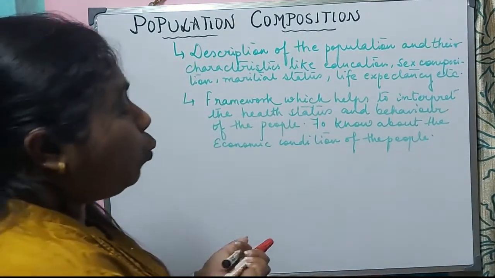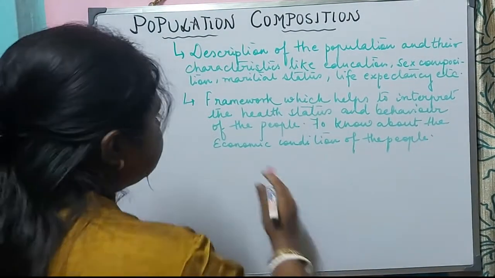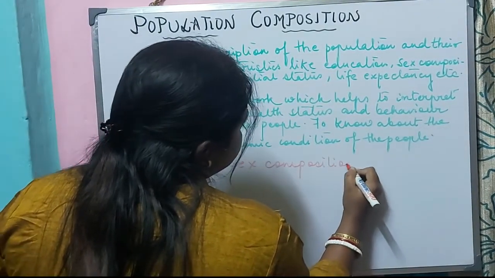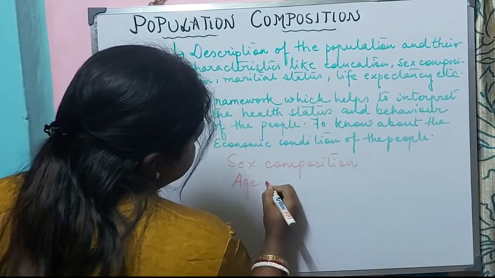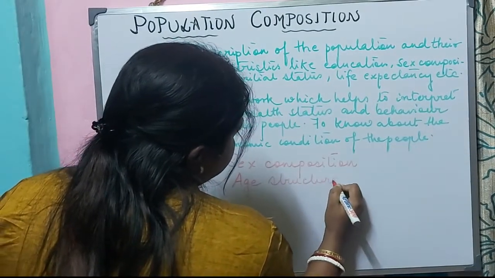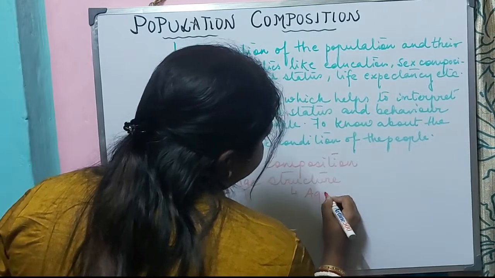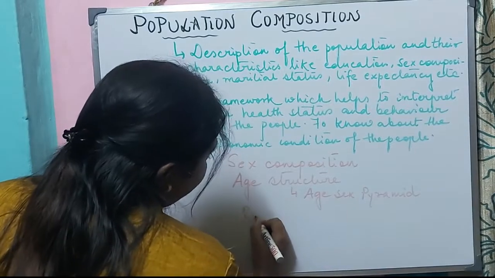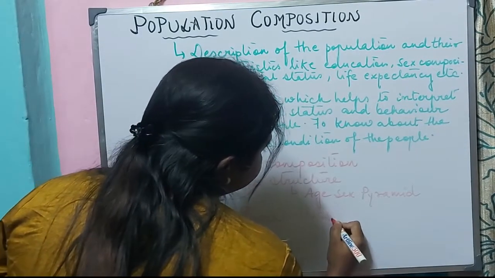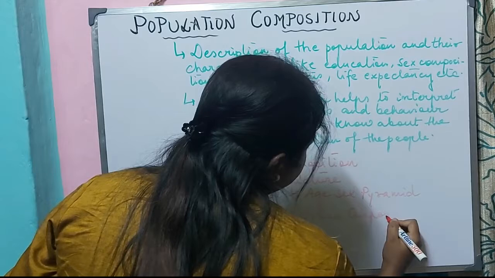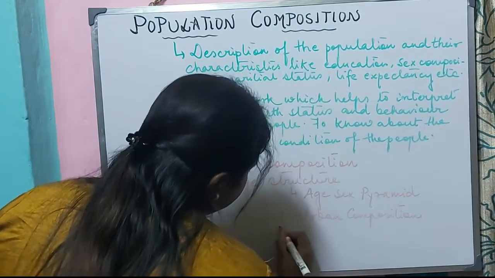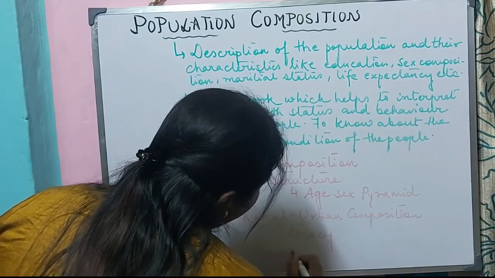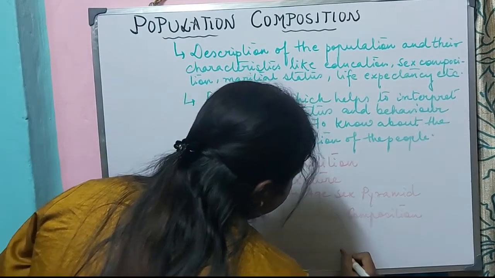Now in this chapter we will know about the attributes that are sex composition, age structure, where we will know about the age-sex pyramid, the rural-urban composition, literacy, and occupational structure.